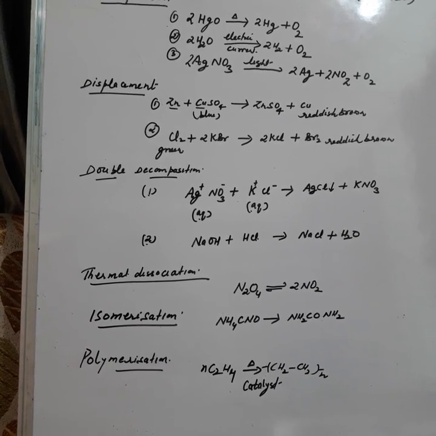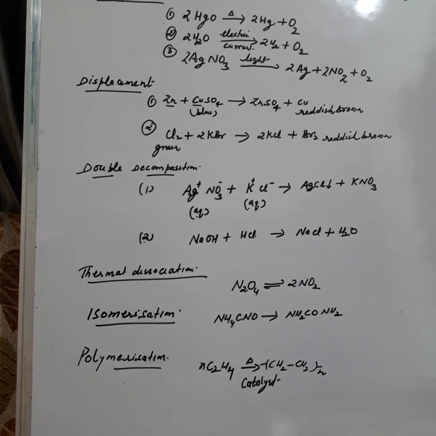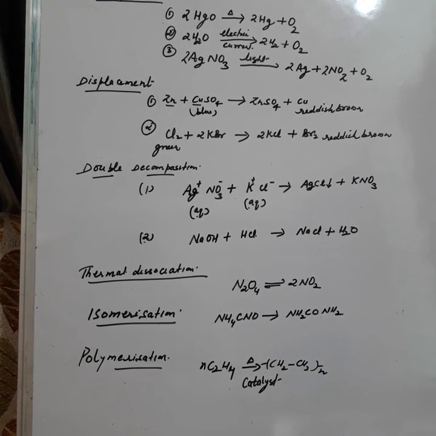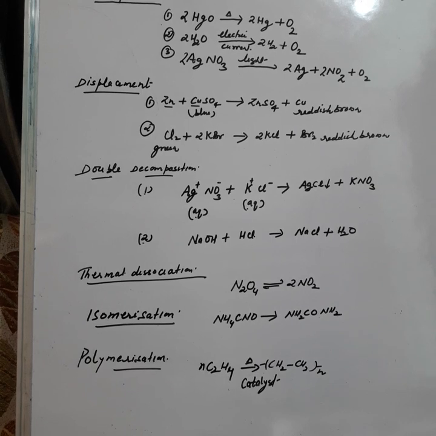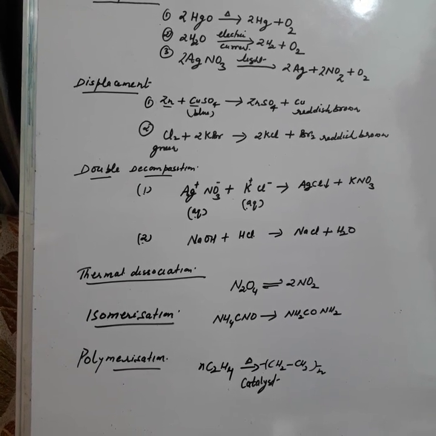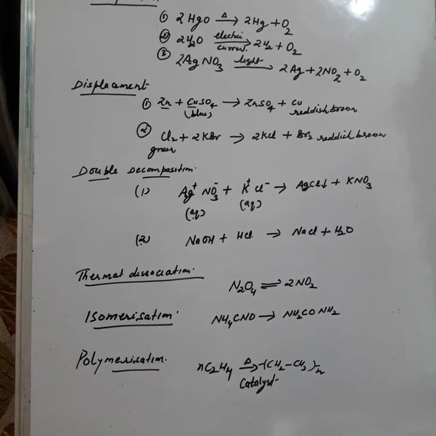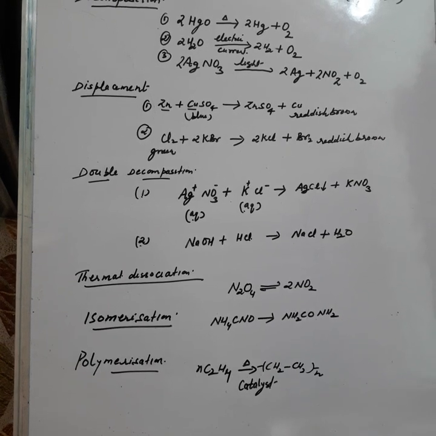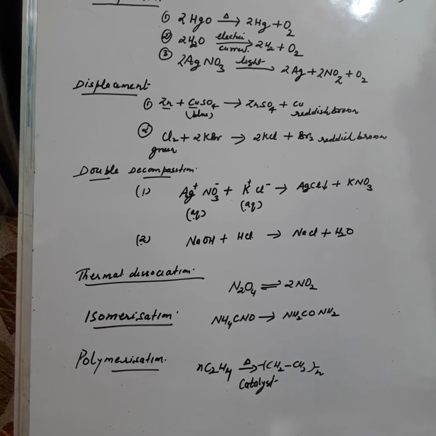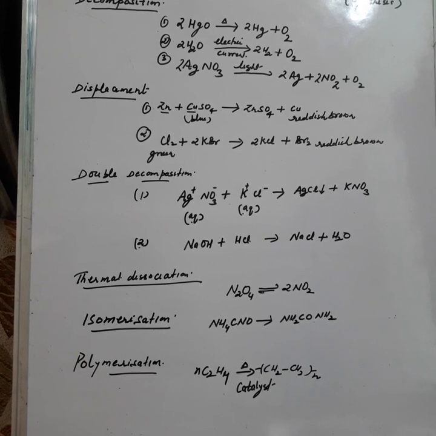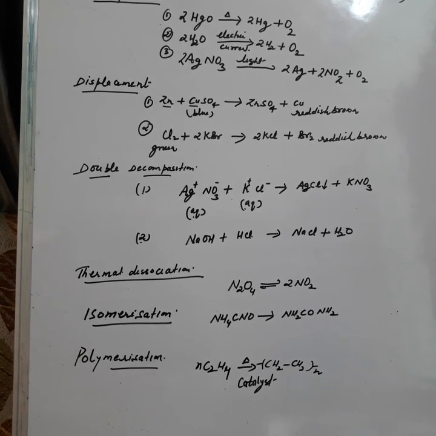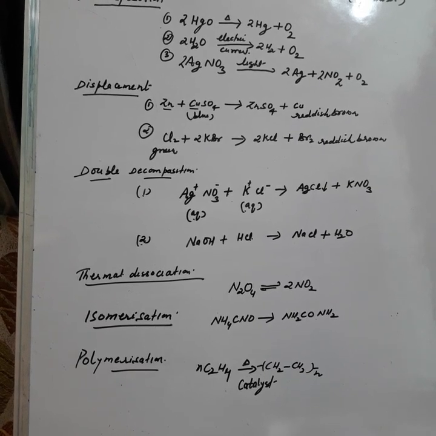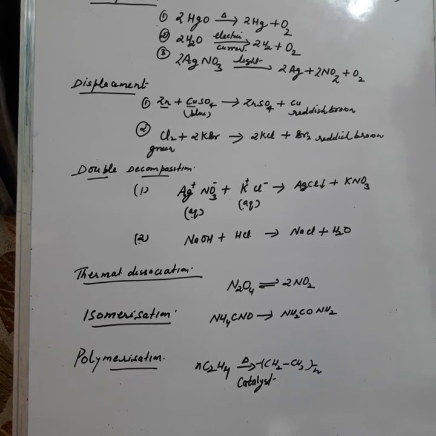Then third one is photochemical decomposition or photolysis. Okay, when decomposition is brought about by action of light, it will be known as photochemical decomposition. As silver nitrate, in the presence of light, it will decompose to give silver, nitrogen dioxide, and oxygen. This is example of photolysis or photochemical decomposition. For this reason, silver nitrate solution is always stored in colored bottle in lab.